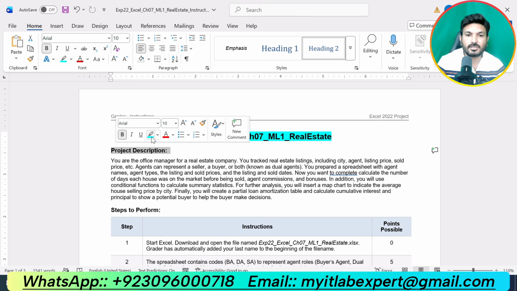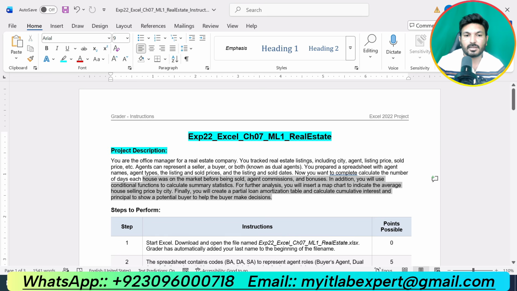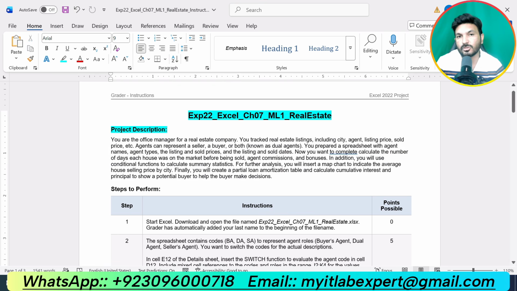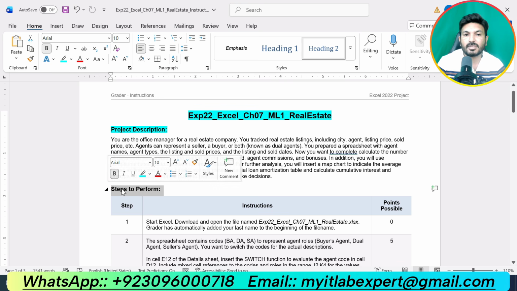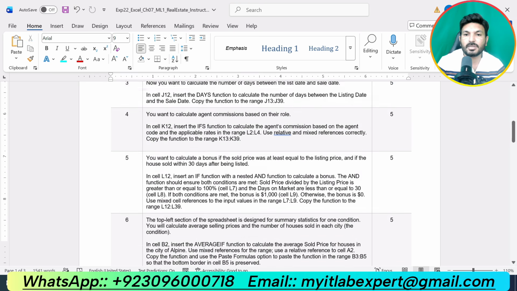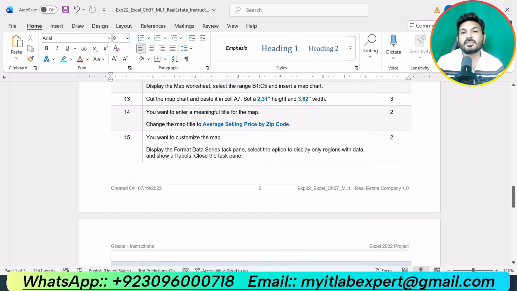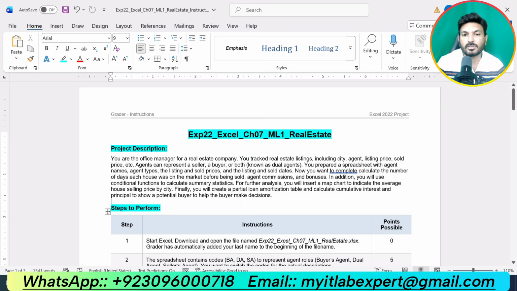At the start of the instructions, we are given the project description. There is nothing to solve in this project description, but I suggest you read it and get an idea about the assignment, then it will be easy for you to solve this assignment on your own. Please go through this and understand the assignment well. Then we have the main part of the assignment, the steps to perform to complete this project, and we have a total of 25 steps.